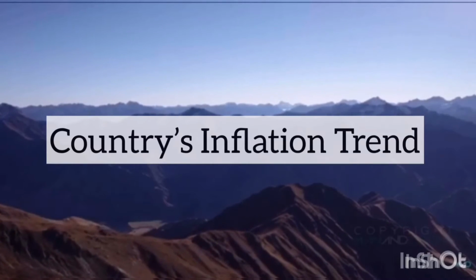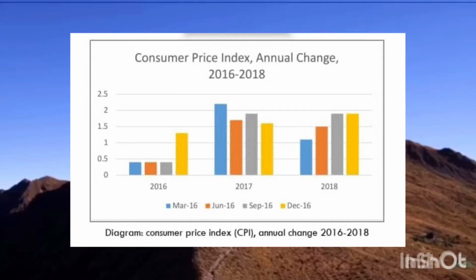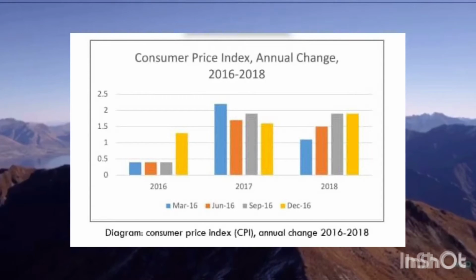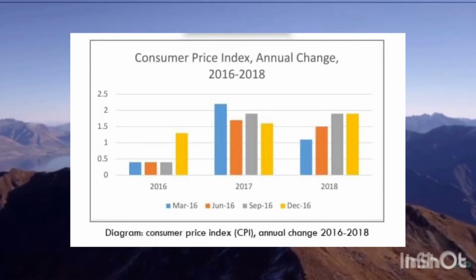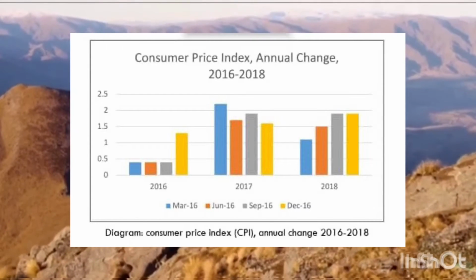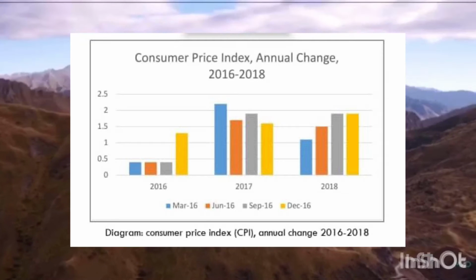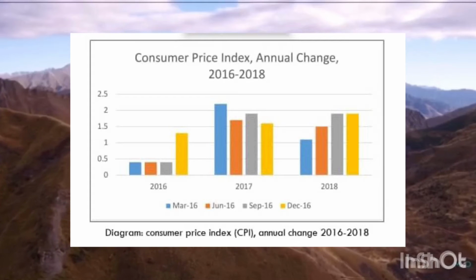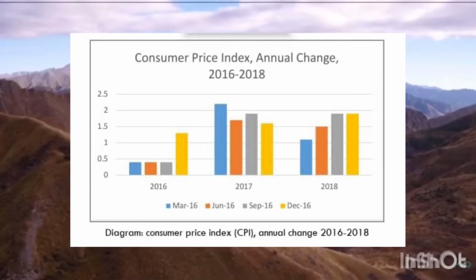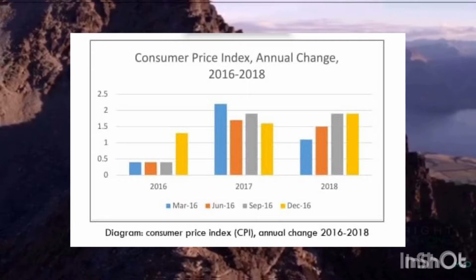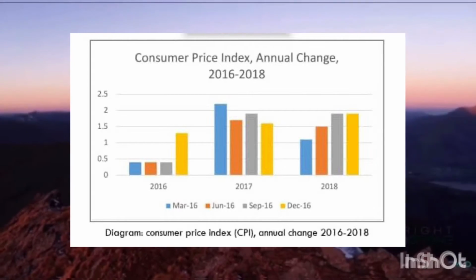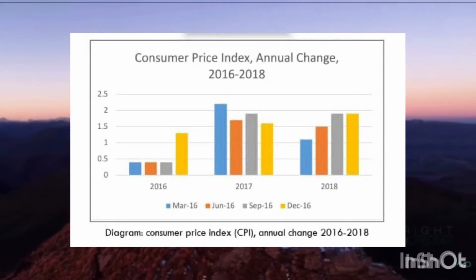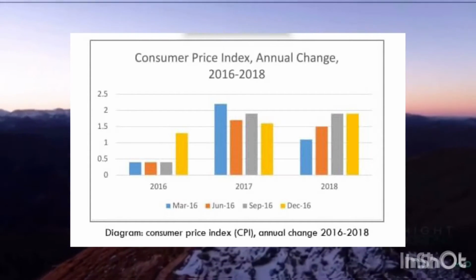There is a Consumer Price Index (CPI) annual change from 2016 to 2018 quarterly in New Zealand. Overall, in 2016, the inflation rate is 0.6% and the change of this year is 107.47%. As we can see, from March 2016 to September 2016, CPI percent are at the same level, or we call it neutral. However, inflation rose to 1.3 in December 2016.